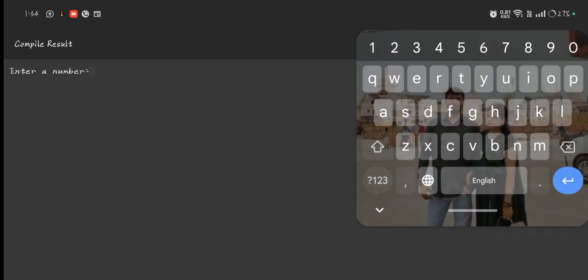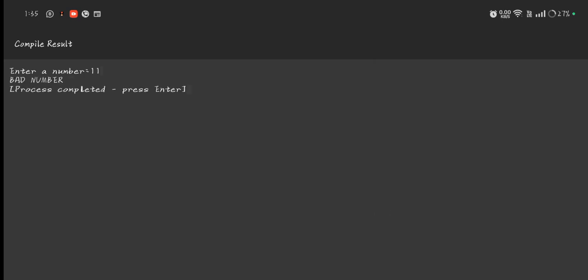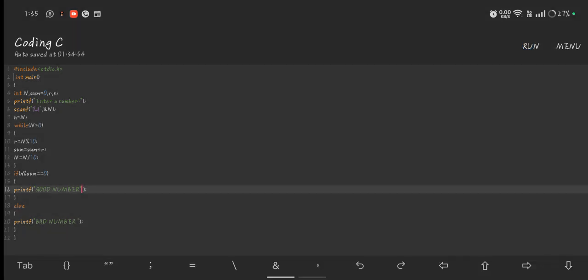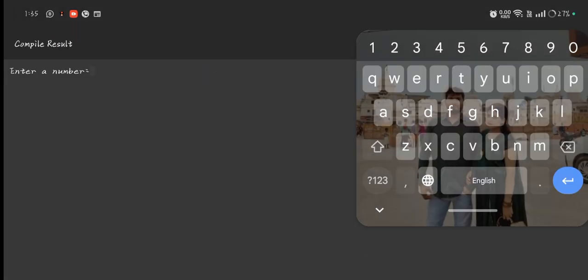First I am going to run this program and enter the number 11. The sum of 1 and 1 is 2. Is 11 divisible by 2? No, so bad number. Now I am going to execute once again and enter the number 12.